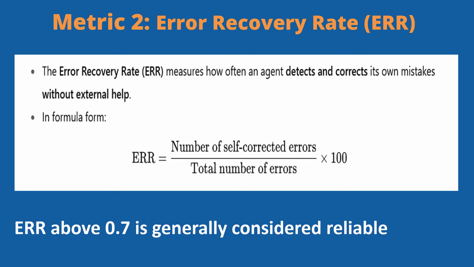For production-grade agentic systems, for example, autonomous coding agents, financial assistants, or customer support bots, an ERR above 0.7 is generally considered reliable, especially if accompanied by high task success and safety scores.